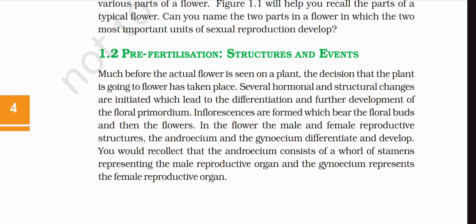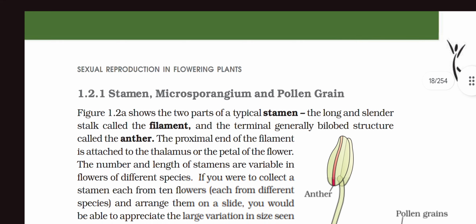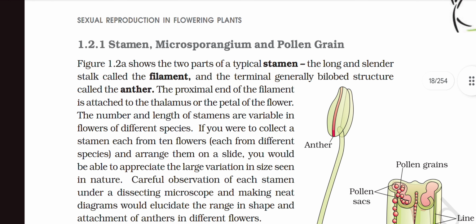In the flower, the male and the female reproductive structures, the androecium and the gynoecium, differentiate and develop. You would recollect that the androecium consists of a whorl of stamens representing the male reproductive organ, and the gynoecium represents the female reproductive organ. So, stamens, microsporangium, and pollen grains. Figure 1.2a shows the two parts of a typical stamen.